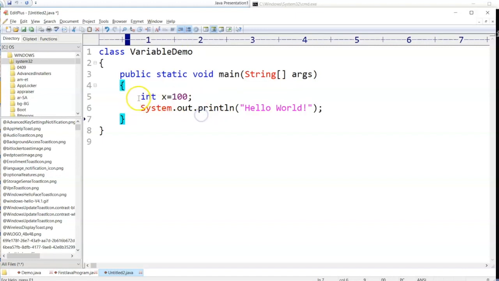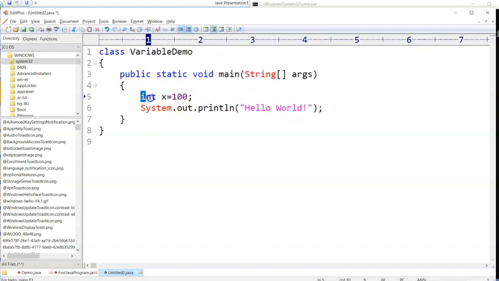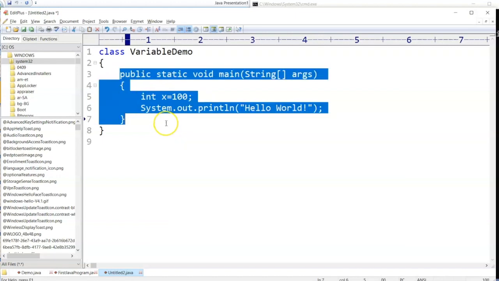How am I saying it is a local variable? A local variable is something which is declared inside a method or a function. Main is a function, we know that, and inside a function you are declaring a variable, and that is called a local variable. A variable which is declared inside a function is called a local variable.